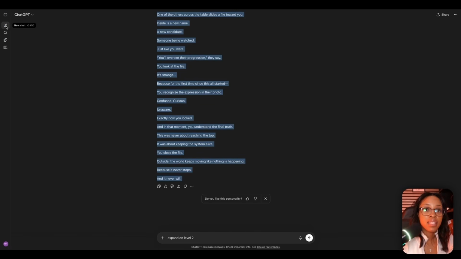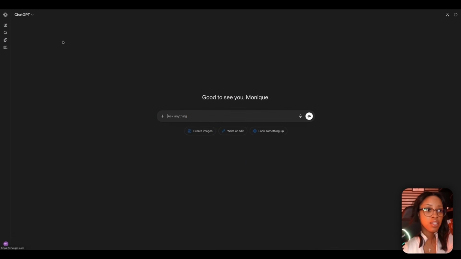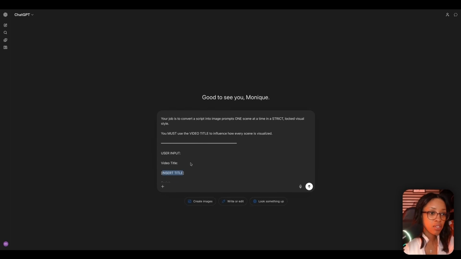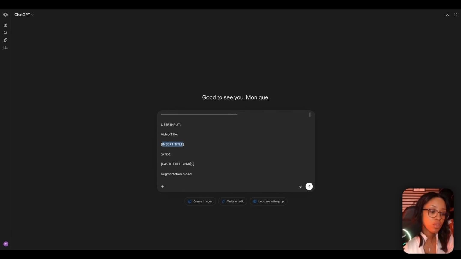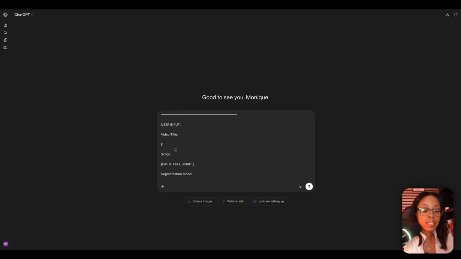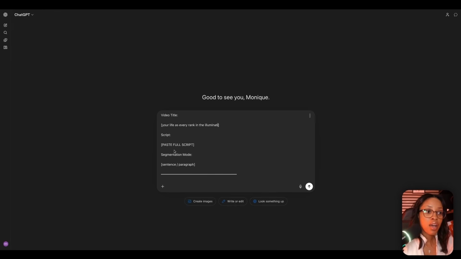And then what you want to do is come back over to another GPT, and you're going to paste it in. From here, what you want to do is put in some of your user input. First, you want to put in the title of your video. This is just to help guide the GPT in understanding what type of images it is generating based on your video style. After you paste in your title, the next thing you need to do is paste in the script for your video.